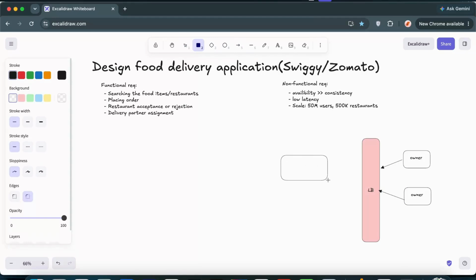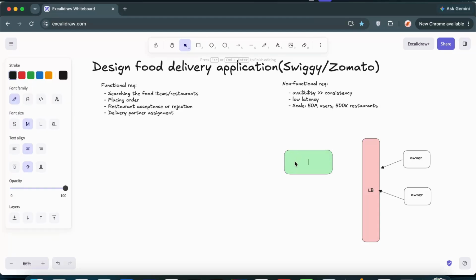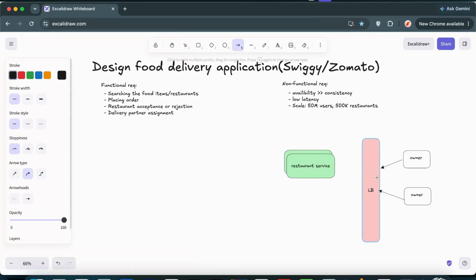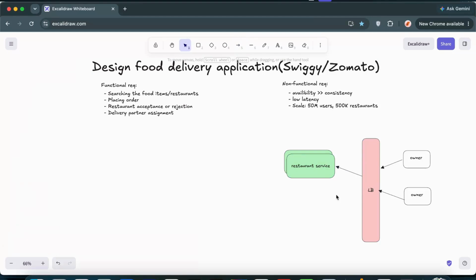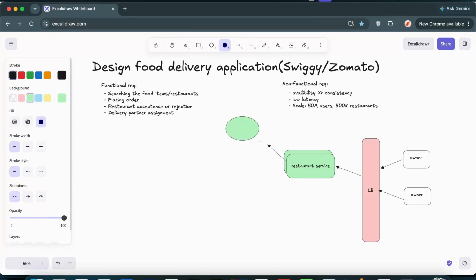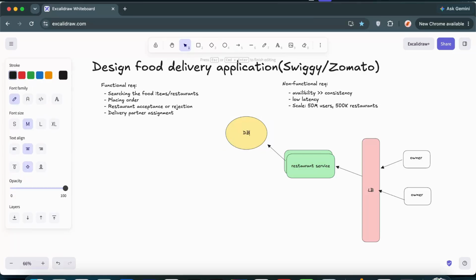Next, we have here the restaurant service. These will be horizontally scaled, obviously, so multiple servers will be available. The load balancer communicates with this restaurant service, and then the job of this restaurant service is that whatever restaurant specific information we got, it will be put into the DB so that it will get persisted. And we'll simply use a relational database right over here. Restaurant DB is something what I can name it.